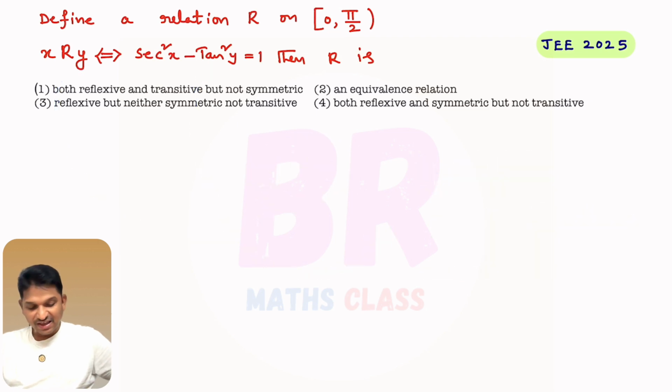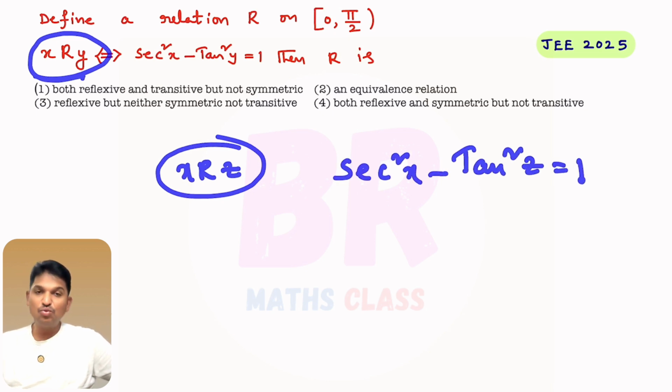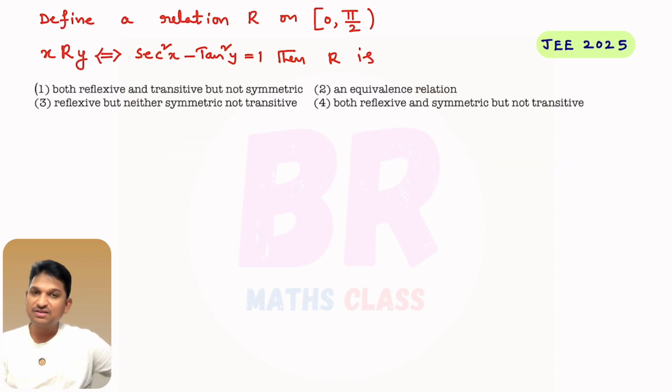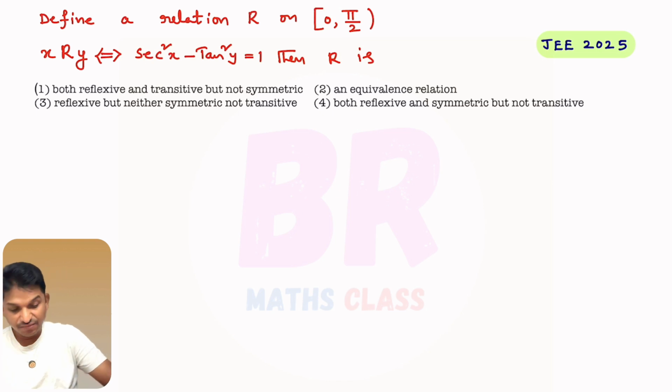When we say X is related to Z as per this relation, if sec square X minus tan square Z equals 1, then we say X is related to Z. I hope you understand this, okay? This knowledge is the minimum needed to solve this problem. Right, so you understand the given relation. Now observe the options: reflexive, transitive, not symmetric, equivalence relation, like that they are given. So one by one we will check. First, I'll check reflexive.